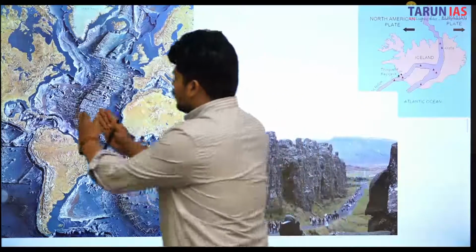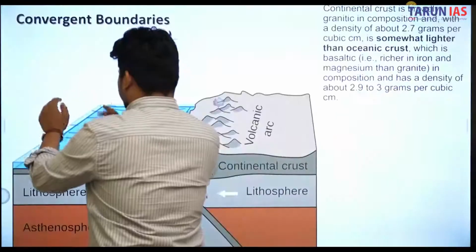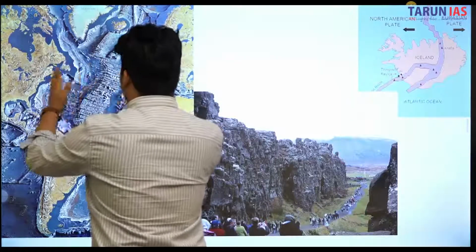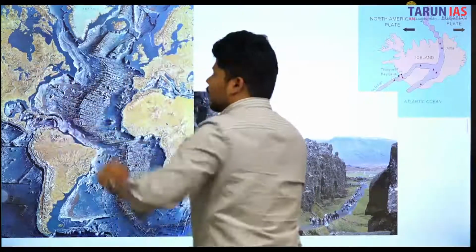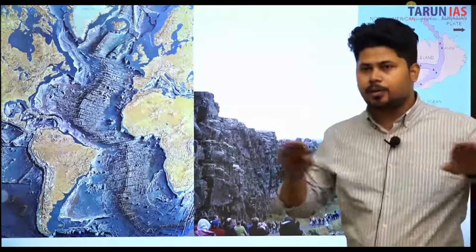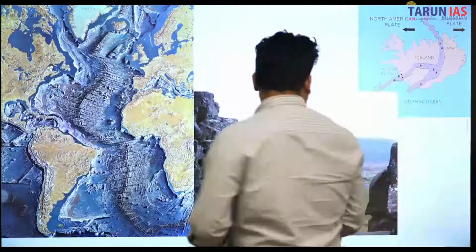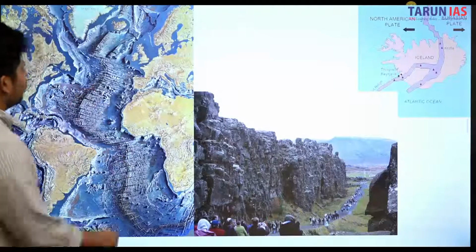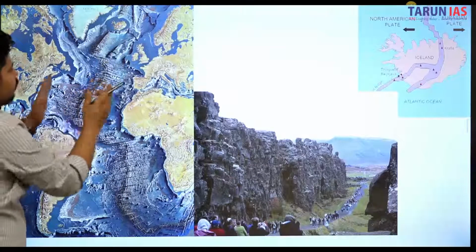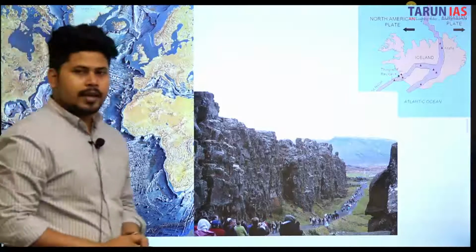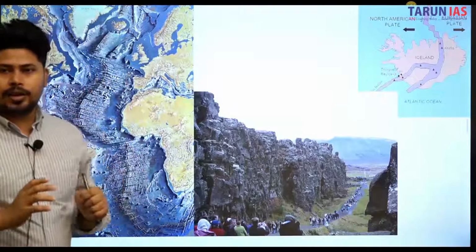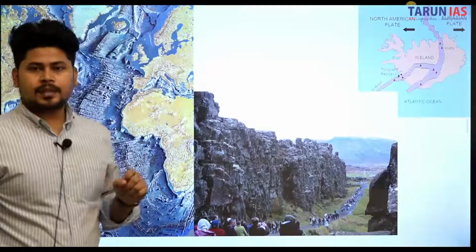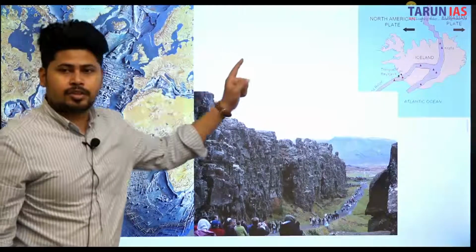Here you can see that new sea floor is spreading away because both the plates are moving away. This is a divergent boundary, and because of this sea floor spreading is happening. And one interesting thing, this is called the mid-Atlantic ridge because it is present in the middle of the North Atlantic Ocean and South Atlantic Ocean. That means divergent boundaries create ridges.